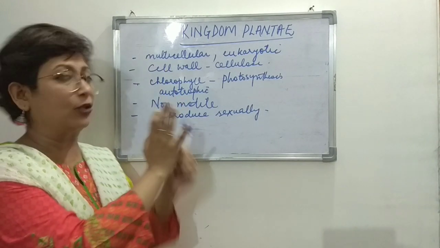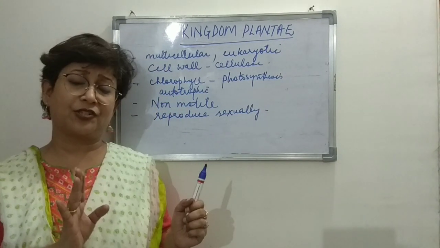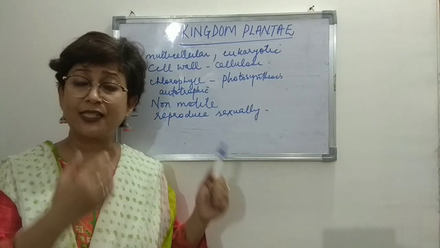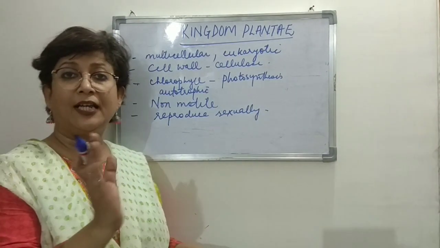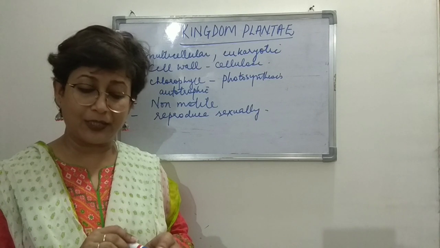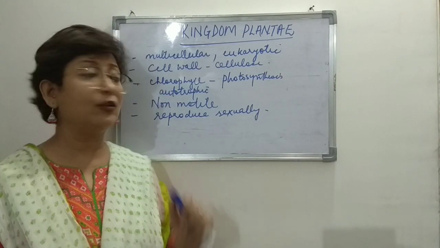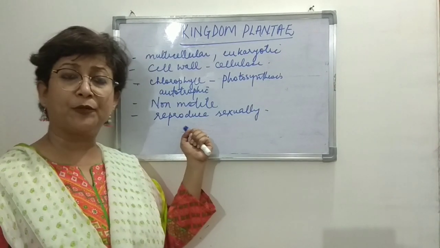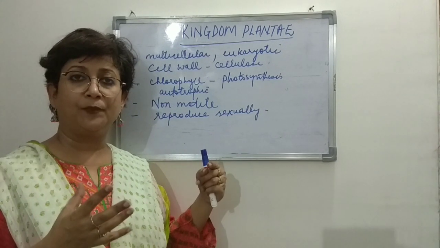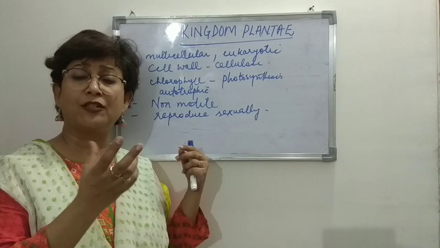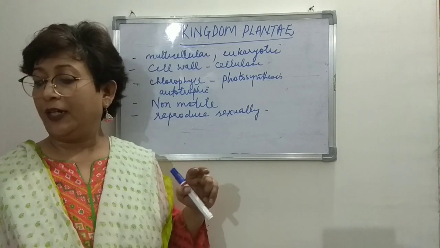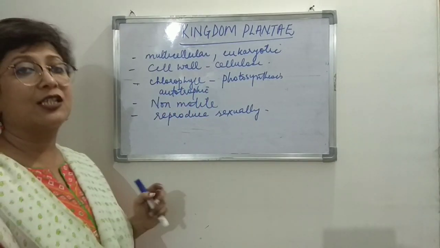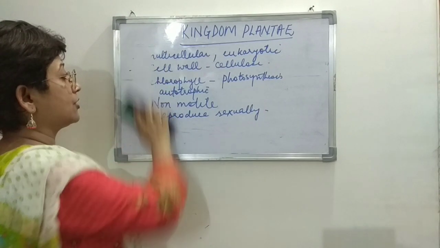So that's about the basic characteristics of plants. These characteristics that we discussed are mostly visible. Of course, they reproduce sexually. We know that the reproductive part of the plant is the flower, and we've studied about that. Okay. Now we come to the classification of kingdom Plantae.